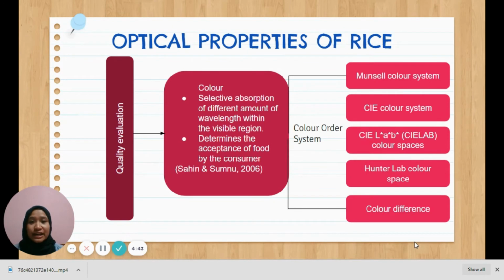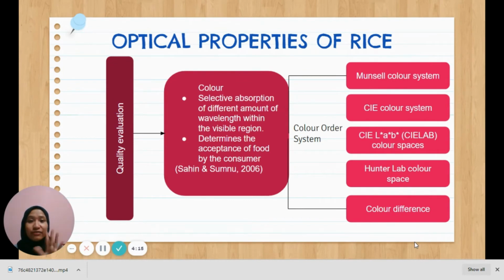Optical properties are usually used to determine the quality of food, and color is the main optical property in evaluating quality. So what is color? Color is a selective absorption of different amounts of wavelength within the visible region, and it usually determines the acceptance of food by the consumer. For example, if we want to buy a sweet apple, we will definitely choose an apple that is red in color.